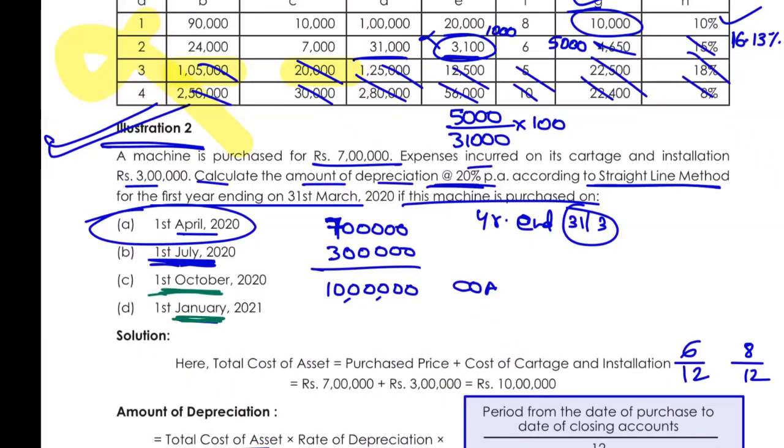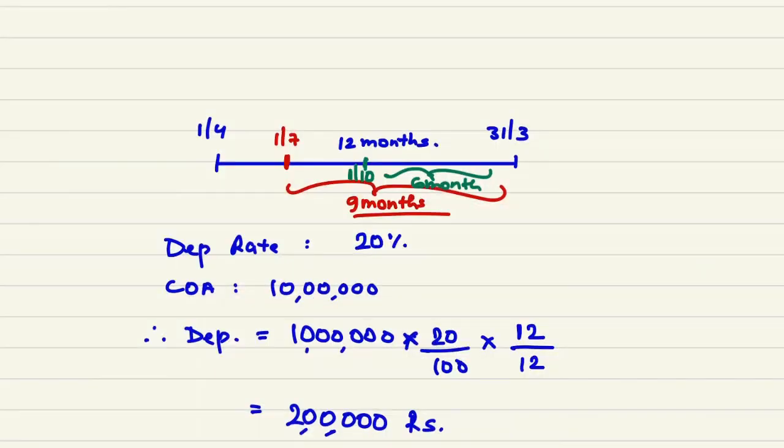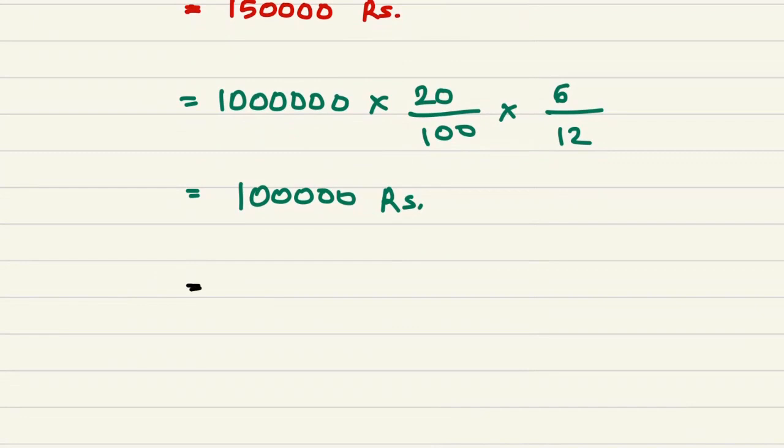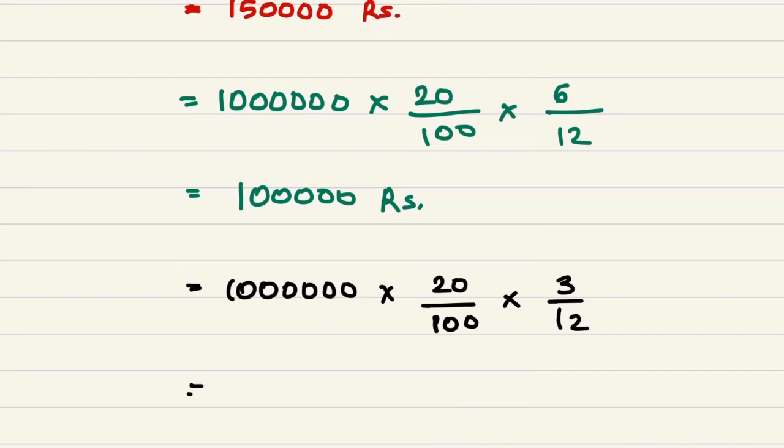Last, if it is purchased on 1st of January 2021, so there are 3 months, January, February, and March, for which the asset is used. So in that case, my depreciation would be 10 lakhs multiplied by 20%, multiplied by 3 divided by 12, that will be equal to 50,000.